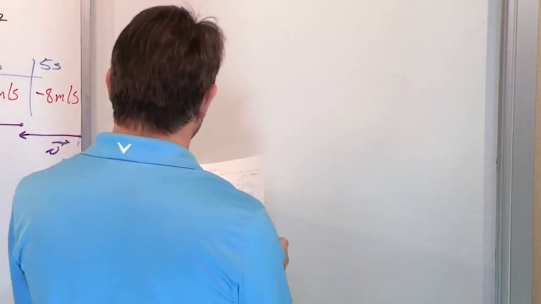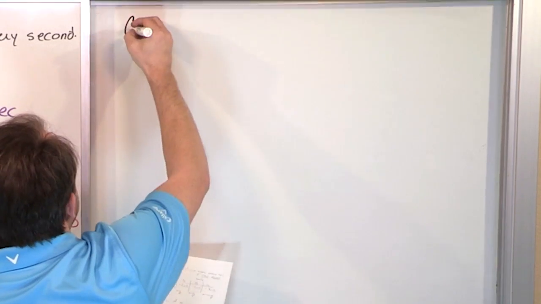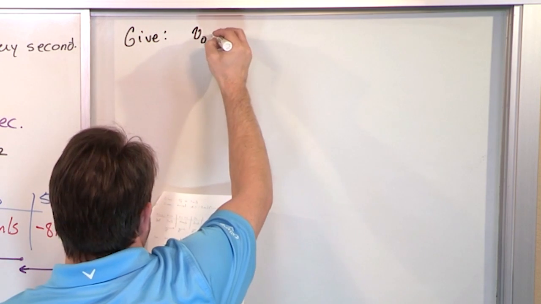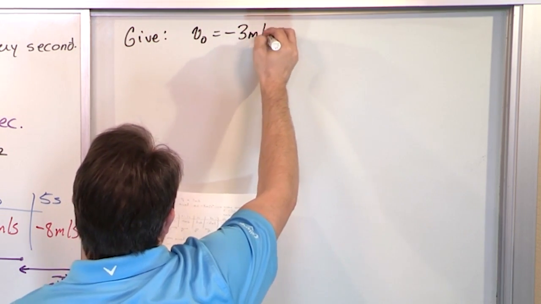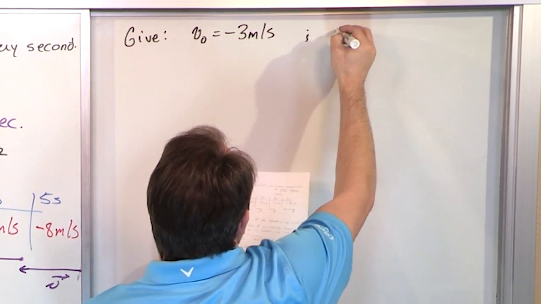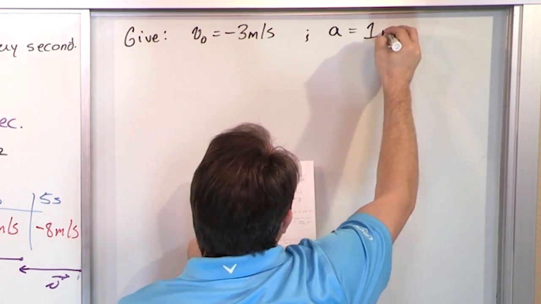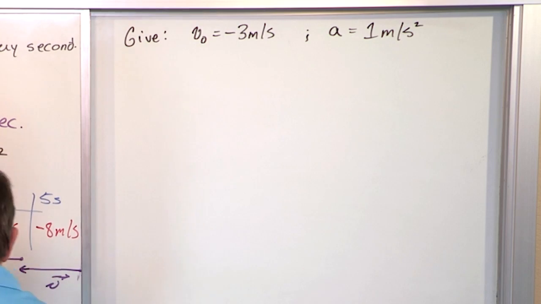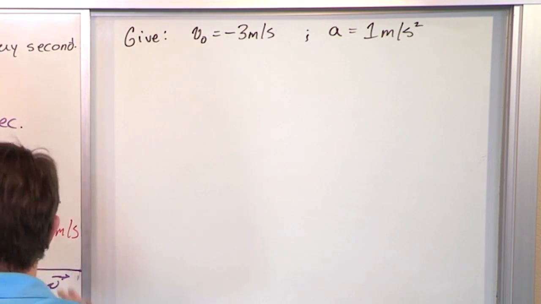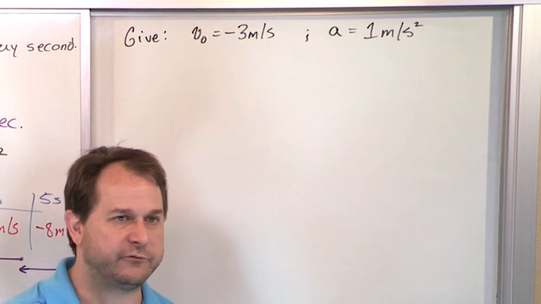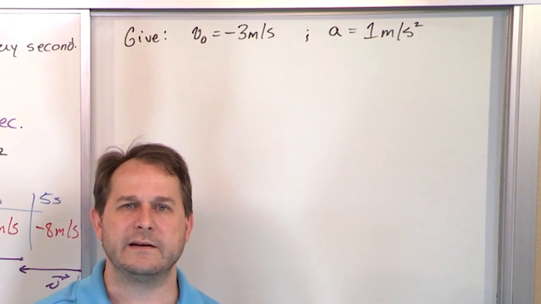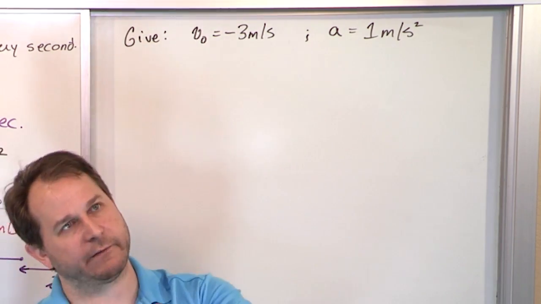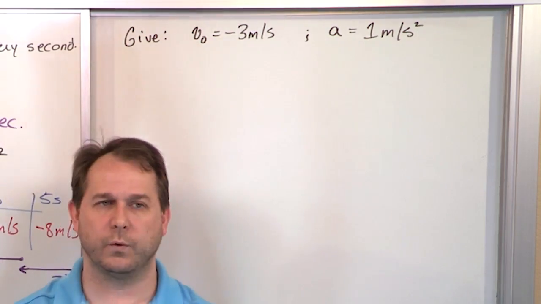After all that talking, this will be much, much easier. So now I'm going to give you the following information. I'm going to give you an initial velocity of -3 meters per second, and an acceleration of 1 meter per second squared. This is where the wheels come off the car a lot of times with students, because they understand the concept of acceleration because we drive cars, but then when you give them negative velocities and then positive accelerations, it's very confusing in your head what's going on.